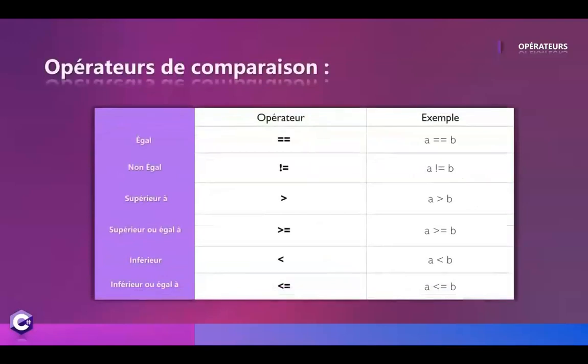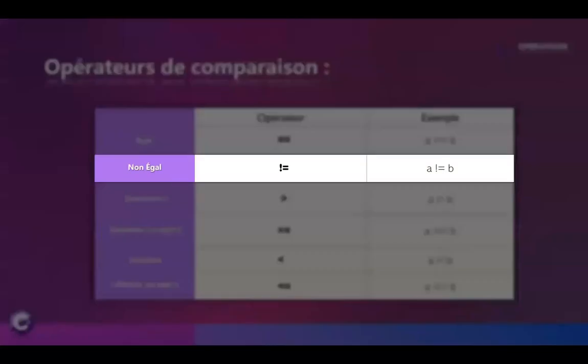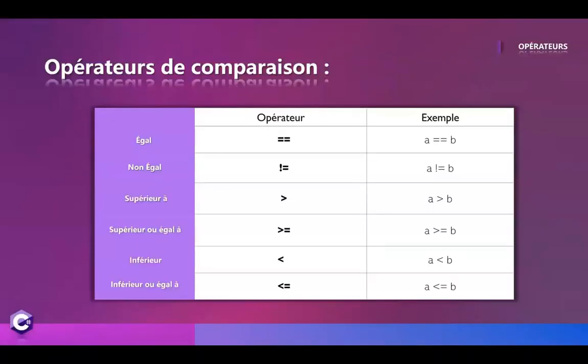The double equals will allow us to carry out an equality test between two variables. In a previous video, we've seen that a simple equal sign allowed us to assign a value to a variable. In C#, in order to find this notion of equality, we need to put two equals. In this example, we are comparing if the variable a is equal to the variable b. Then below, the exclamation mark equal is the opposite. This operator will allow us to carry out an inequality test. As you can see in this example, we are testing if a is different from b.